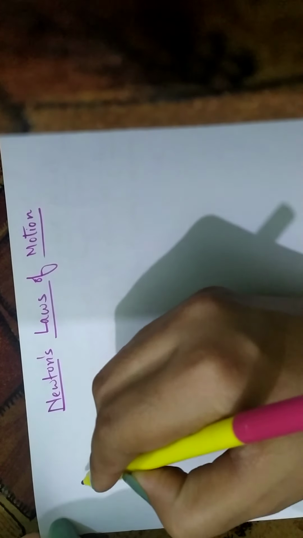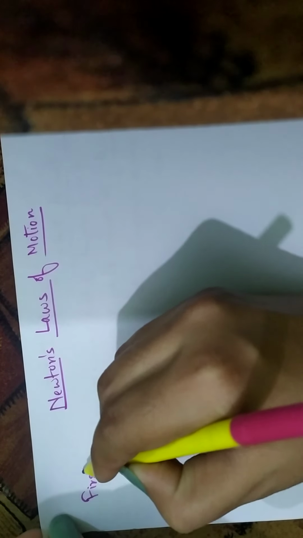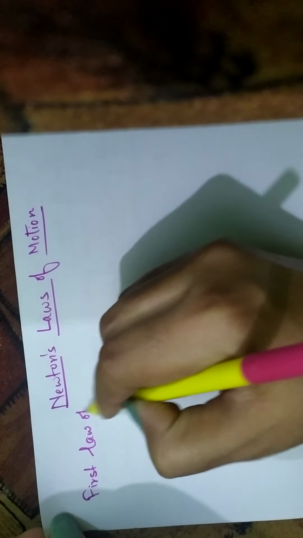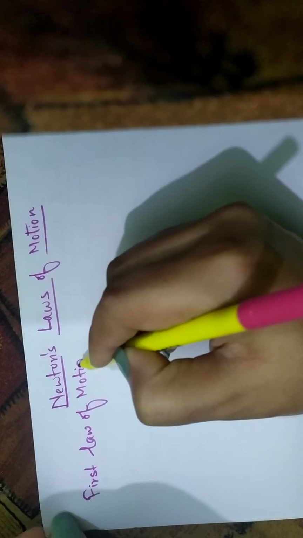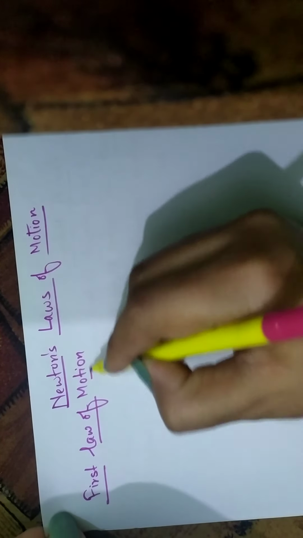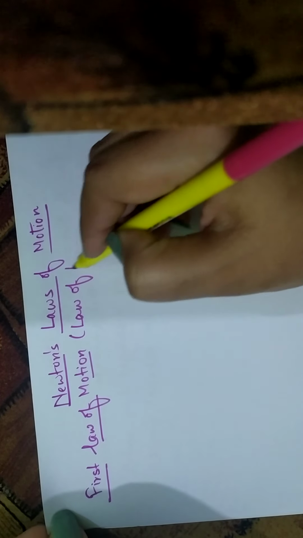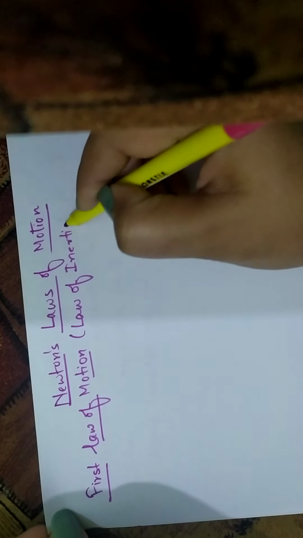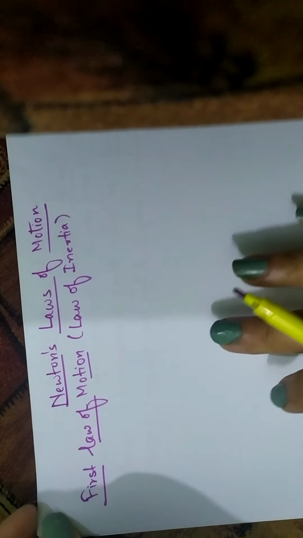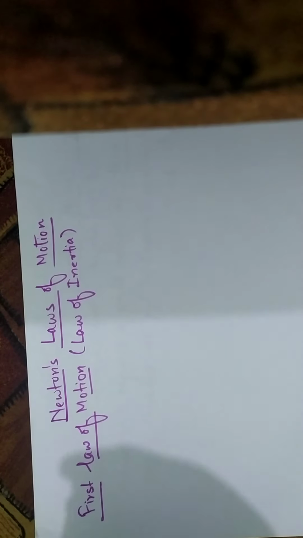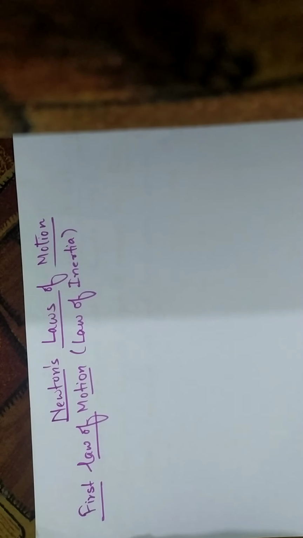So we'll start with the first law of motion. Newton's first law of motion. This law of motion is also called the law of inertia. Why is it so? It will be clear after I explain the first law of motion. First I will write the statement, then I will explain what it means. We can divide this statement into three different parts. So what does the first law state?